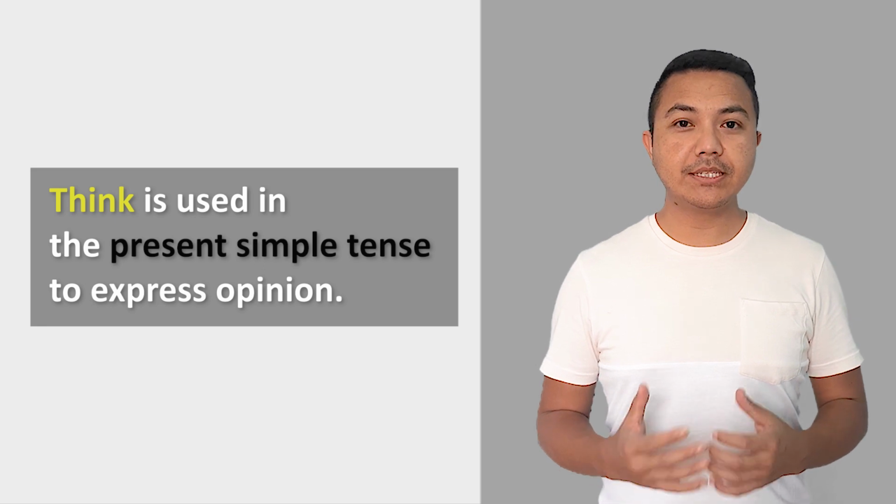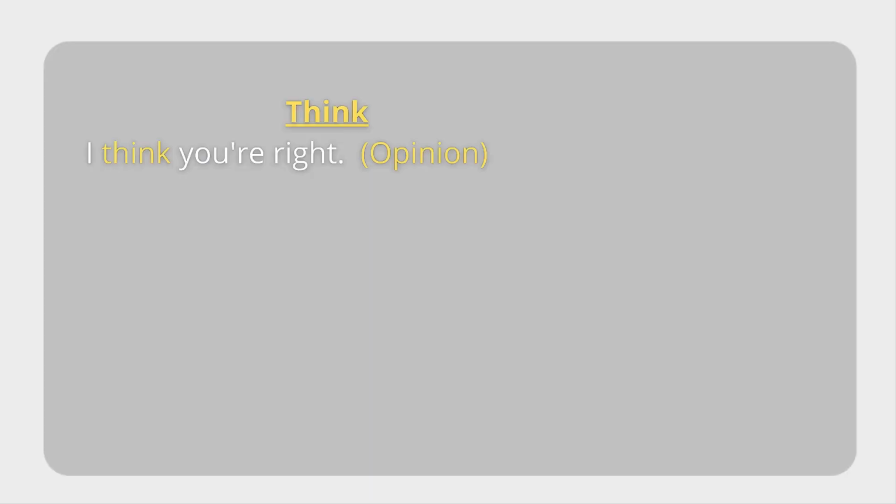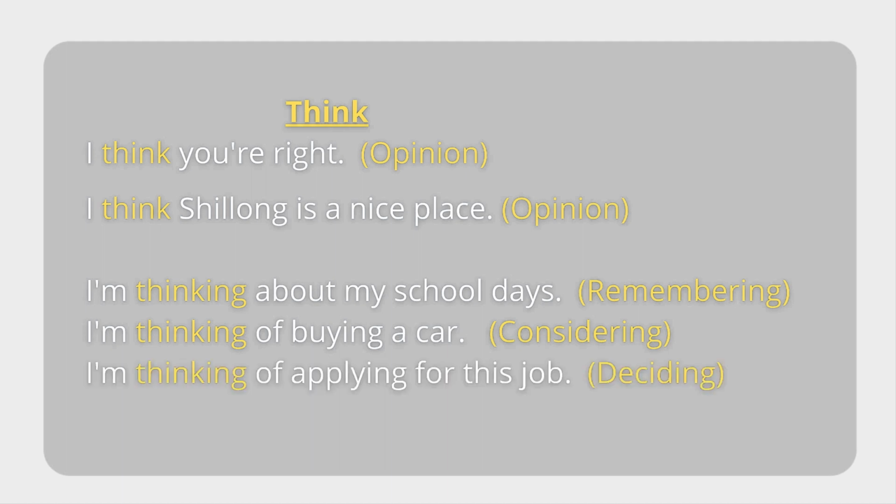Think is used in the present simple tense to express opinion. For example, I think you're right. I think Shillong is a nice place. When I use think in the present continuous tense, it has a completely different meaning. For example, I'm thinking about my school days. It means I'm remembering my school days. I'm thinking I should buy a car means I'm considering buying a car. I'm thinking of applying for this job. It means I'm trying to decide whether I should take this job or not.